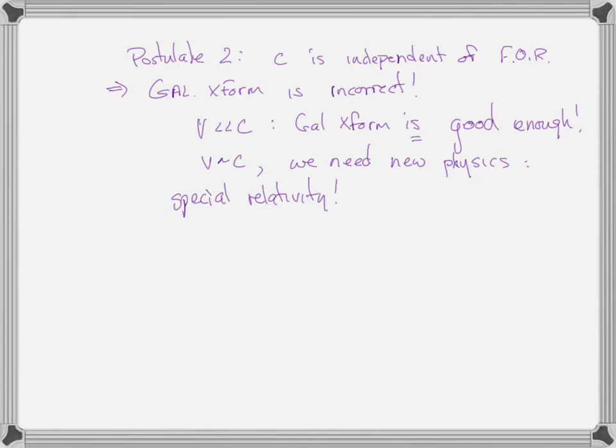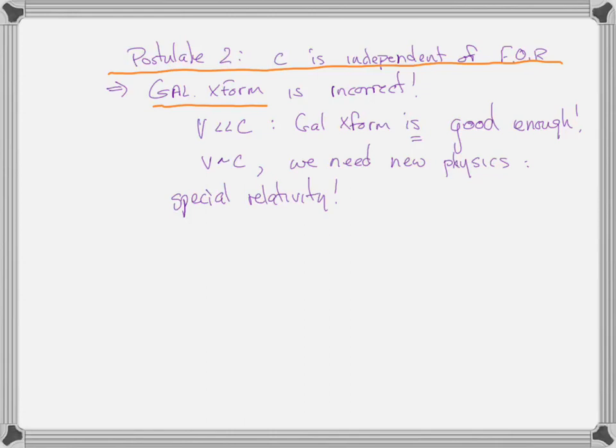So I'm going to start with special relativity by showing an extremely important result of postulate 2, that c is independent of frame of reference. And then we will do some derivations to show what the replacement for the Galilean transformation is. So the first thing is what's called Einstein's thought experiment, or Gedanken experiment. A Gedanken experiment is one which you can imagine you could do. You can certainly see that the physics is good, but in practice it would be impossible to do. So let's do Einstein's thought experiment.